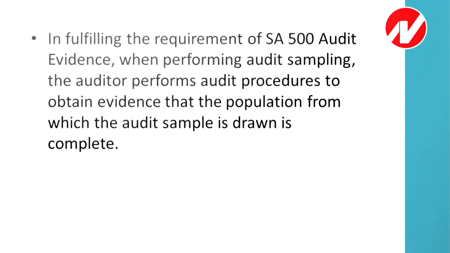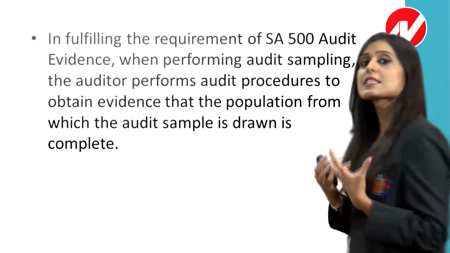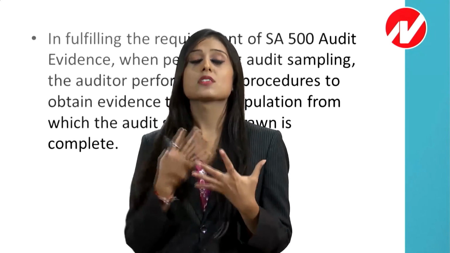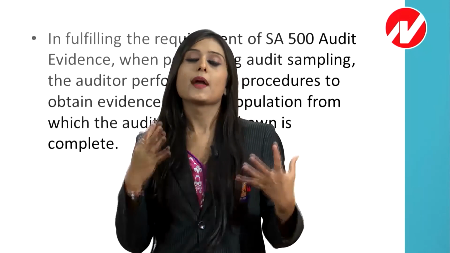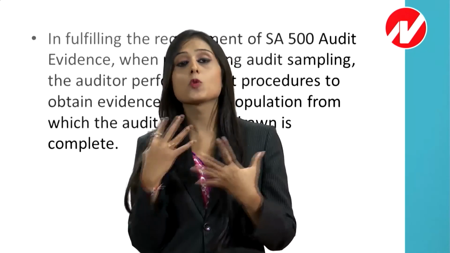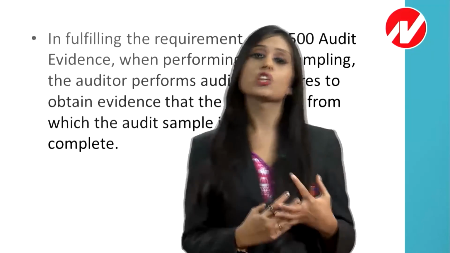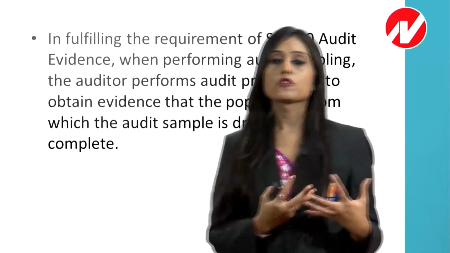In fulfilling the requirement of SA 500 audit evidence, when performing an audit sampling, the auditor performs audit procedures to obtain evidence that the population from which the audit sample is drawn is complete. मतलब हम जब भी audit sampling कर रहे हैं तो हम ऐसे procedures कर रहे हैं, we will select such evidences जिससे हमारा जो audit sample drawn हुआ है वो complete होना चाहिए. मतलब we should select the sample in such a way that it represents the population और हमारा purpose भी satisfied हो जाना चाहिए. तो sample design, what sample design says that your purpose should be fulfilled ultimately and आपको जो भी चीज़ें find करनी है, आपको जो भी evidence इकट्ठे करने हैं वो ऐसे इकट्ठे करने हैं कि आपको जो misstatement या deviation की possibilities लग रही है वो आपका sample आपको उसमें help करे.